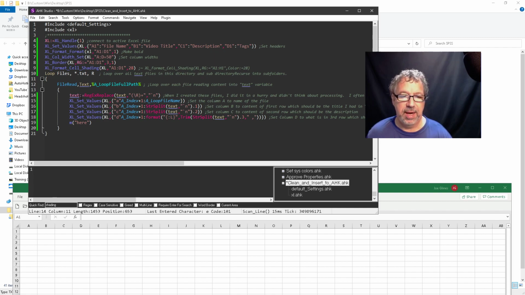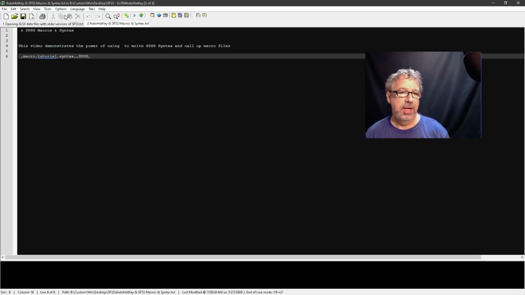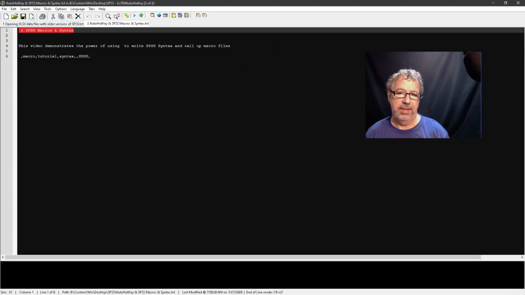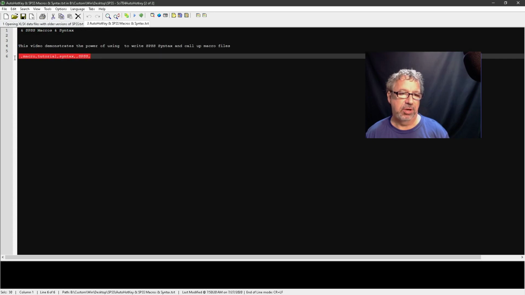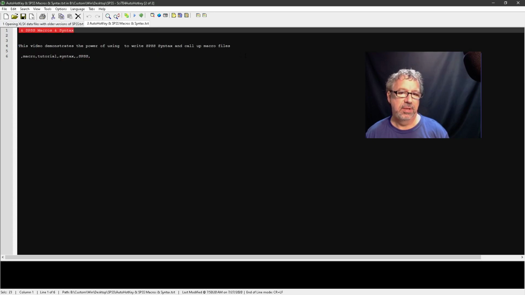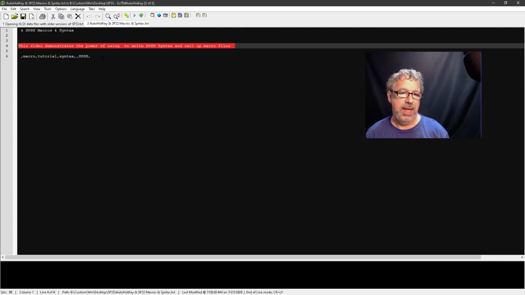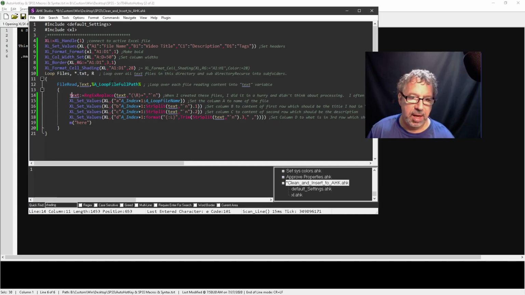And then from here, because after I do that, each thing should be on a separate line. So the first line is one thing. Let's go back to an actual text file. So this will be the first line, this will be the second line, and this will be the third line. So this will be the title, description, and tags.